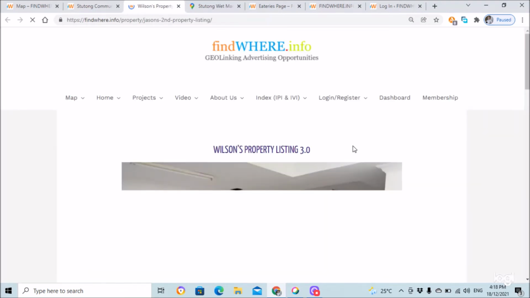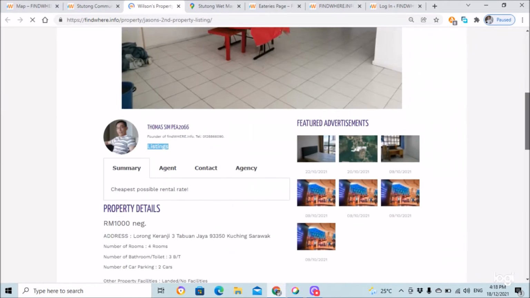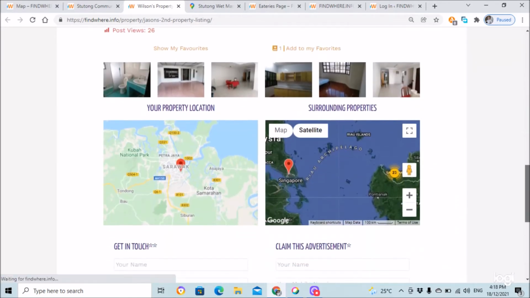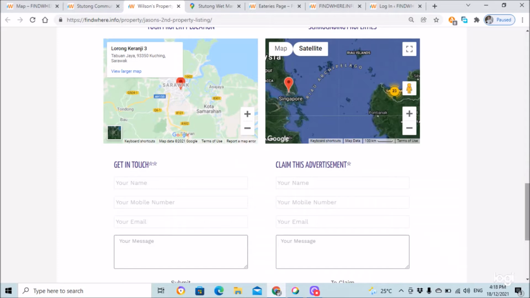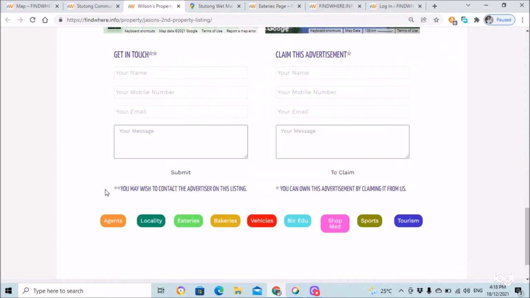You can click on read more and you will be directed to a single advertisement page of the property along this area. It has the same layout with the 6 images and also 2 columns of the Google Map. After this Google Map, there will be 2 contact forms. First is the get in touch form for any inquiry by a visitor to the advertiser. That means the person who has put up this advertisement, you can send an email to this particular advertiser.